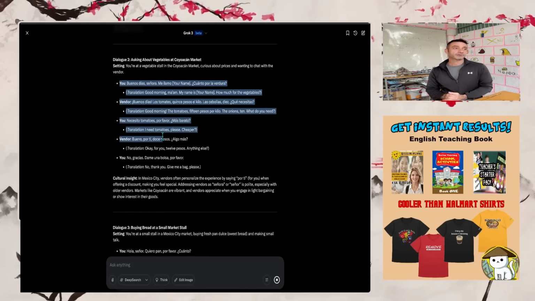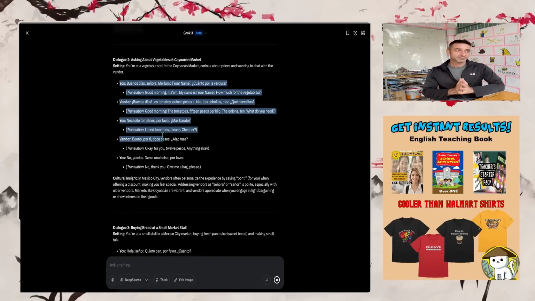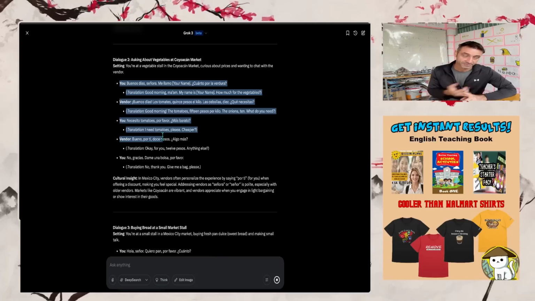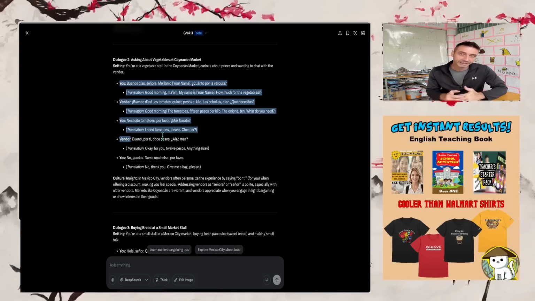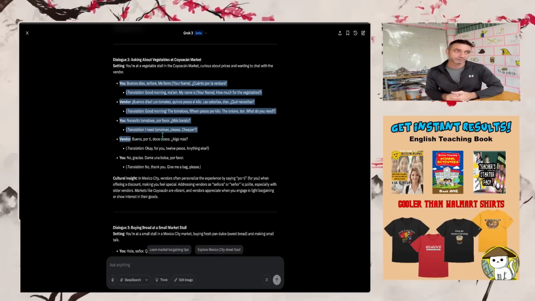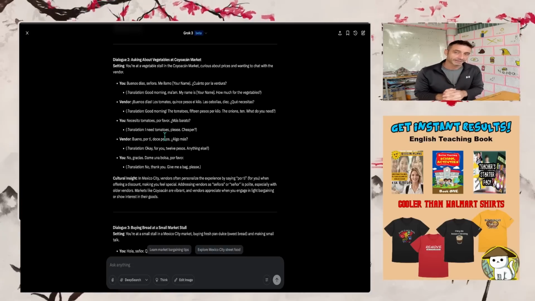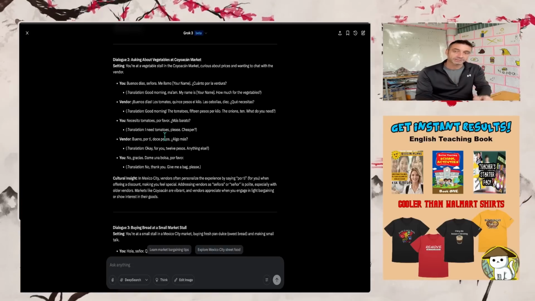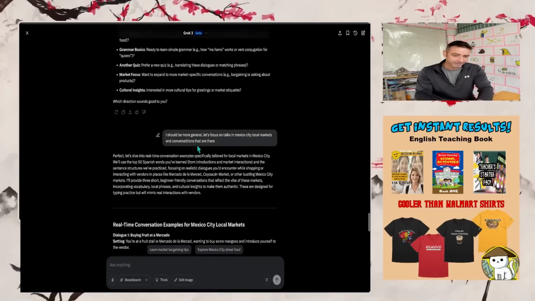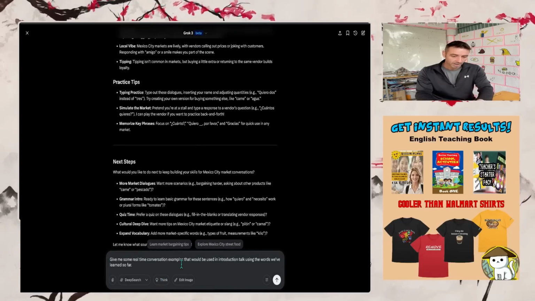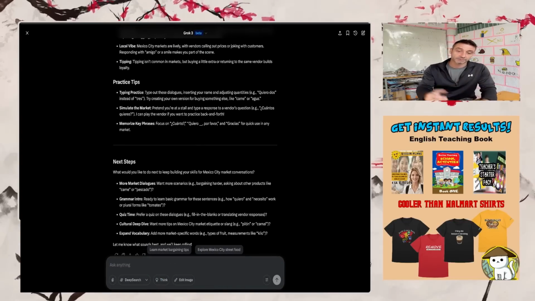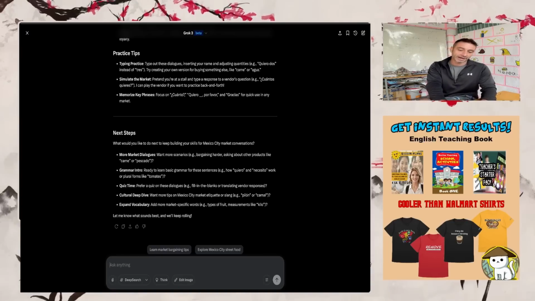And I will give you kind of a cool little hack. One of the best ways I've learned languages, I've learned Japanese, I've learned Spanish, and I've learned Vietnamese: reading is a masterful way to learn a language. So when you're reading a lot of Spanish or Vietnamese, you're going to start picking it up. But this gives you a good setup on what normal conversations are being had in these countries. So you have them there.